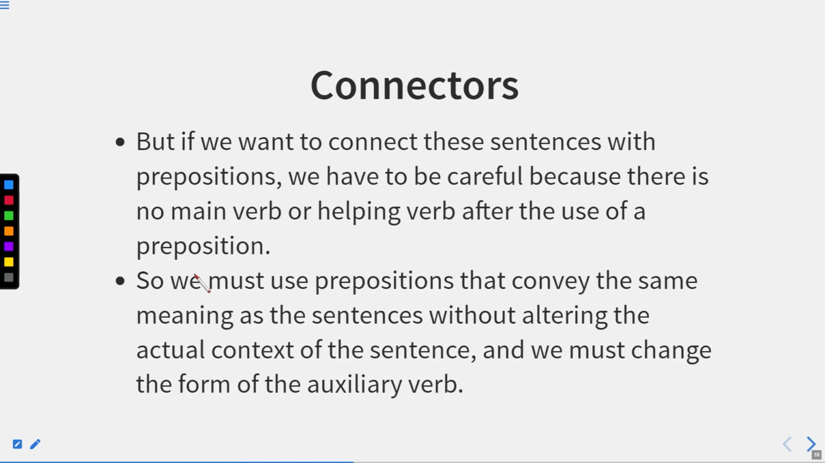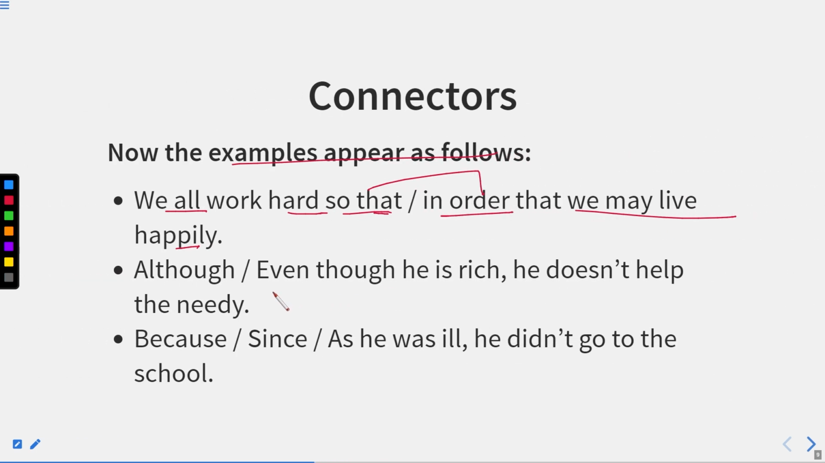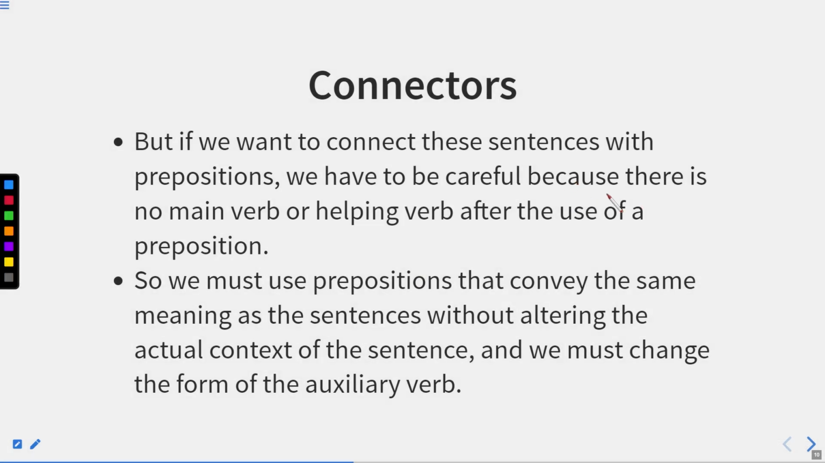But if we want to connect these sentences with prepositions, we have to be careful, because there is no main verb or helping verb after the use of a preposition. It means, as you can see, in the case of conjunction, in order that is the conjunction, and we are using we, that is the subject or the pronoun. But here in the case of prepositions, what happens? We have to be careful, because there is no main verb or helping verb after the use of a preposition.